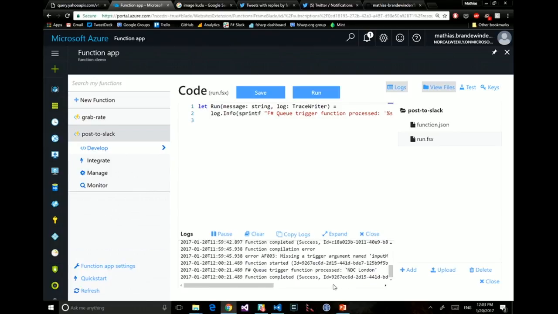Or maybe in 10 seconds. And here we go. Now I can see messages popping up. You see Yahoo API. So my messages are actually wired up and going into the other function. So we're in business. What we did here is we have two functions. One of them is hitting the internet and posting to a queue.